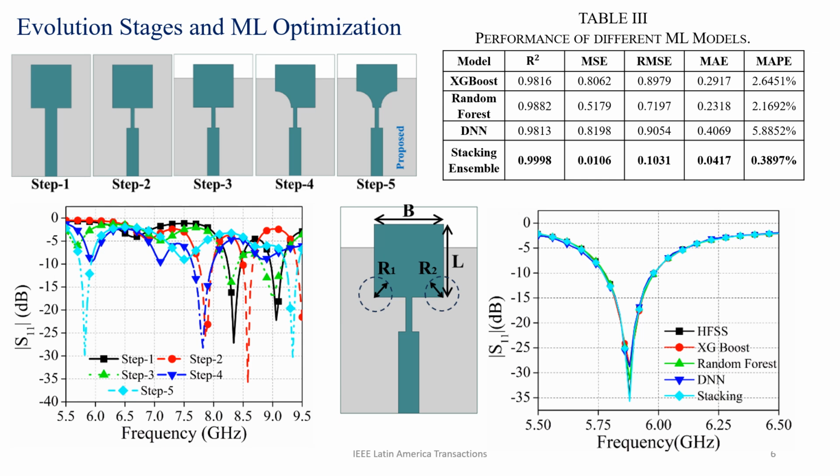Later, to finalize the single antenna design, we also used machine learning algorithms. Four different machine learning algorithms have been used: XGBoost, random forest, DNN, and stacking ensemble, and the comparative performance is also carried out. To determine which machine learning algorithm is best for the given model, the results obtained by all these algorithms are given in terms of the scattering parameter S11. You can see from this diagram that the stacking ensemble method is the best method.